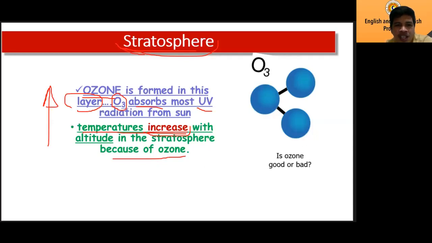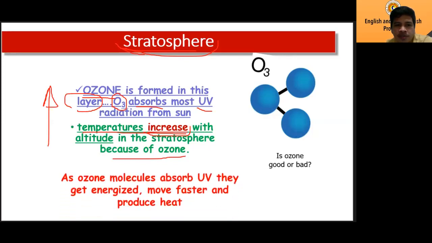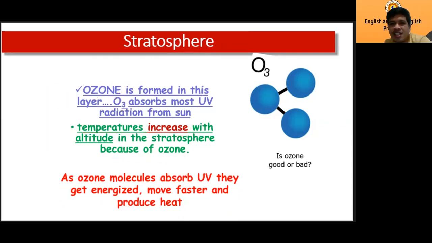Okay, why, teacher? Why is that? The temperature becomes hot as ozone molecules absorb ultraviolet, they get energized. They get the energies, and because of that, they move faster and produce a lot of heat. So that's why, because of the ozone, as you go higher in the stratosphere, the temperature gets hotter. The temperature increases. Okay, you understand that? That's the second layer.